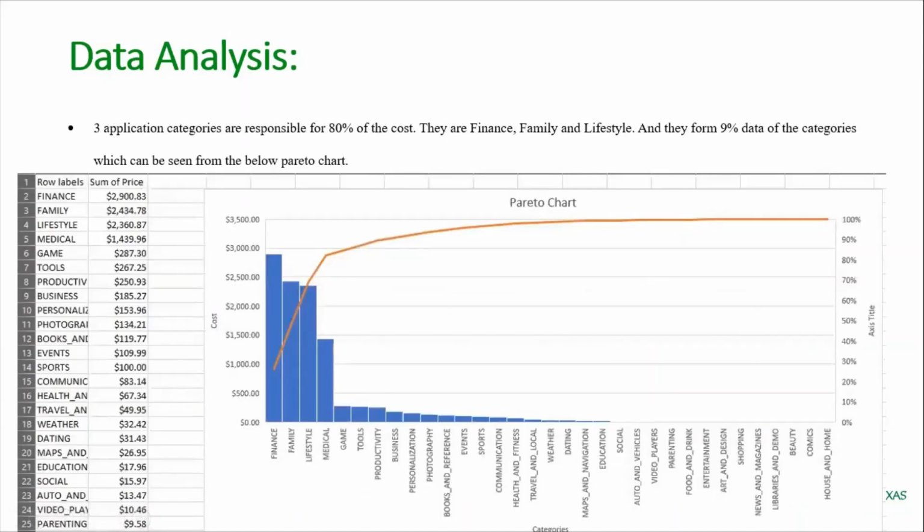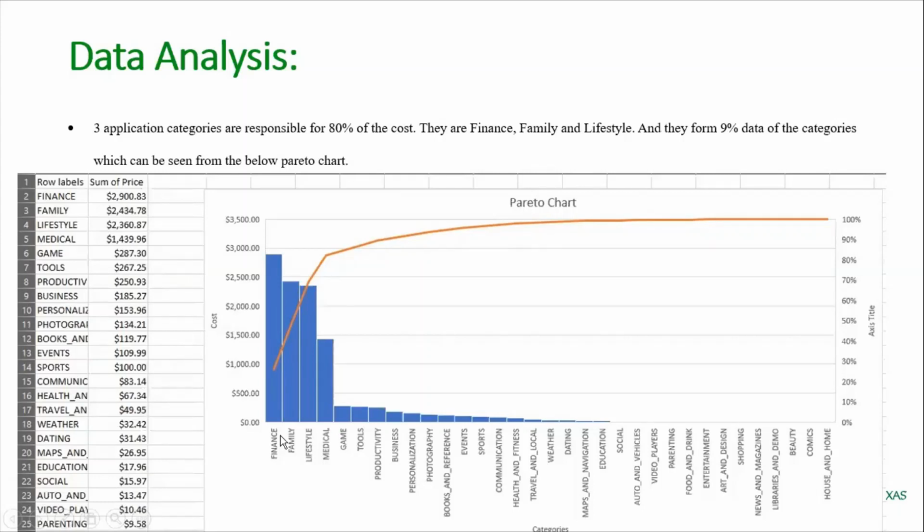And now coming to this, this is a Pareto chart. A Pareto chart contains both bar and line graph, where individual values are represented in descending order by bars, and a cumulative total is represented by this line. The Pareto principle is also known as the 80-20 rule, which says that 20% of our actions or activities will account for 80% of our results or outcomes.